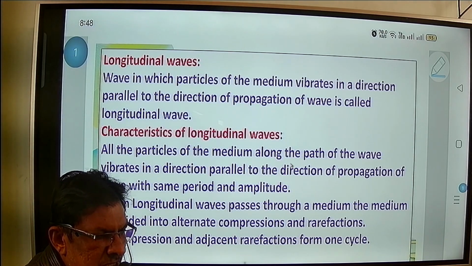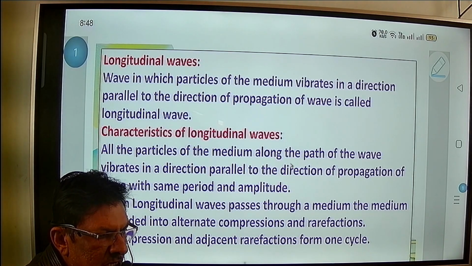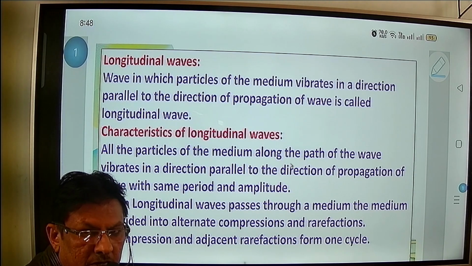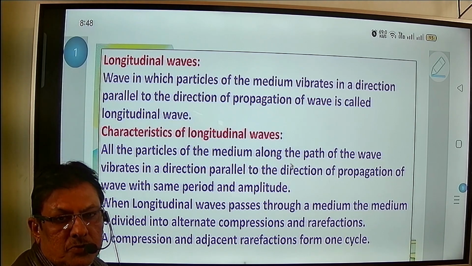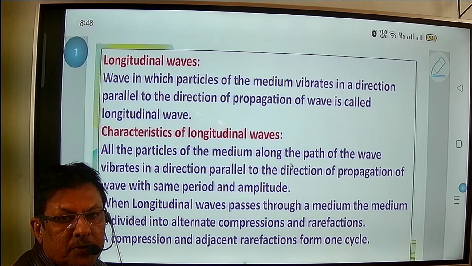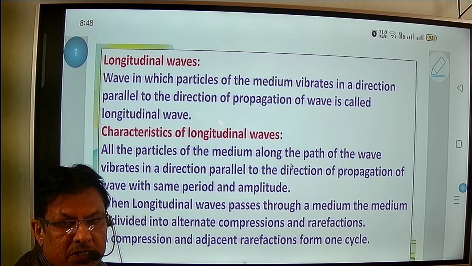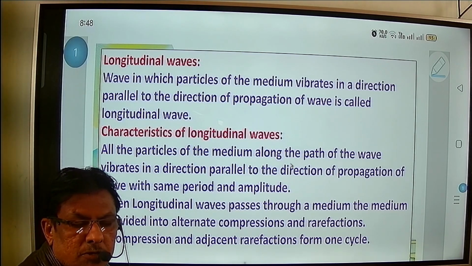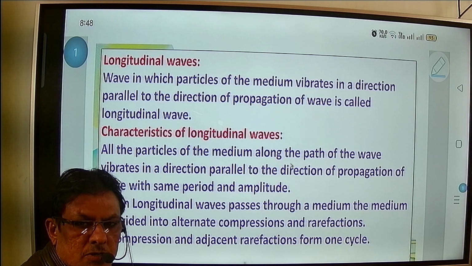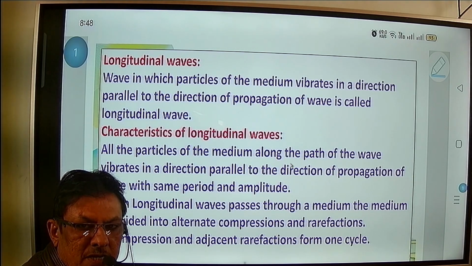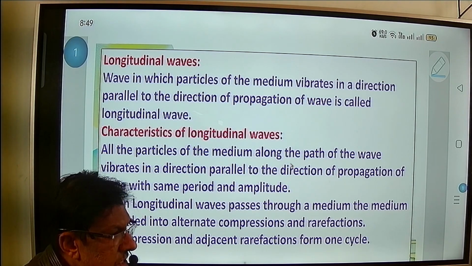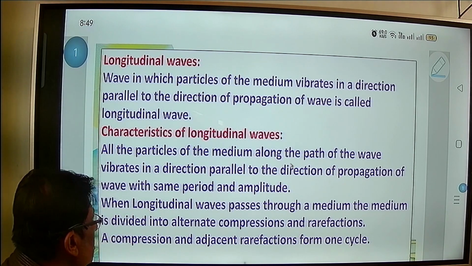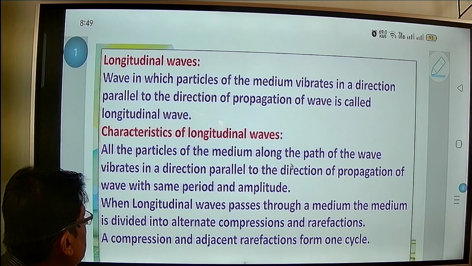It is very simple. If you compare transverse wave and longitudinal wave, you come to know that in a transverse wave the vibrations are perpendicular to the direction of propagation of the wave. In a longitudinal wave, the vibrations of the particles are parallel to the propagation of the wave.